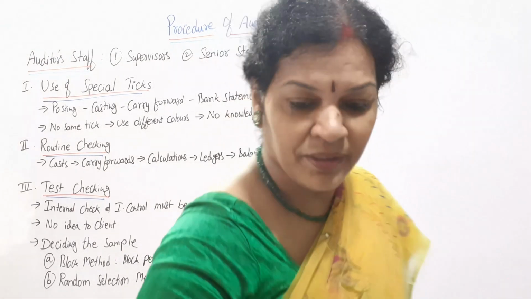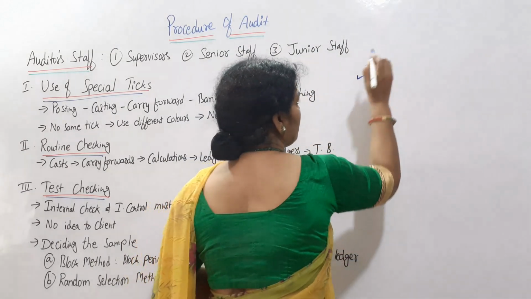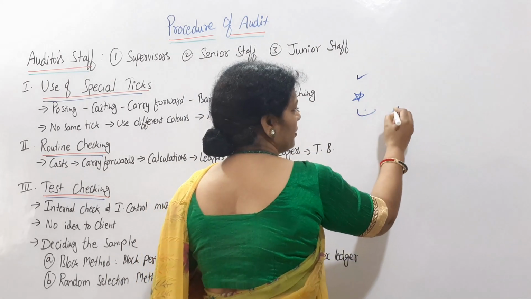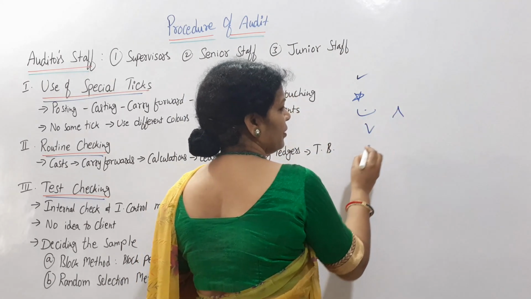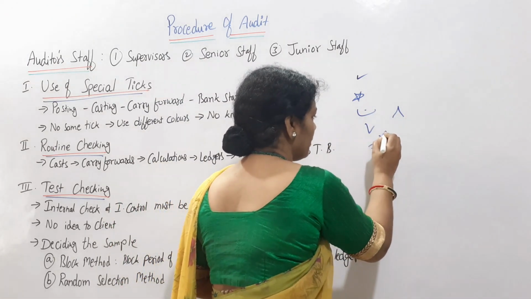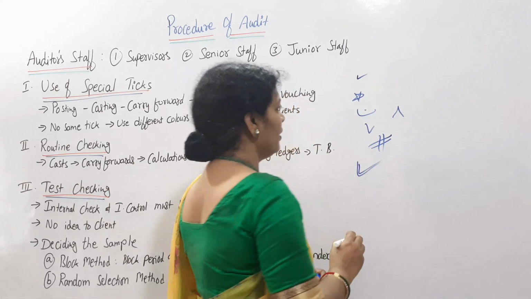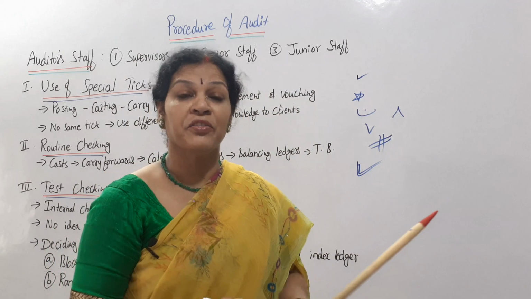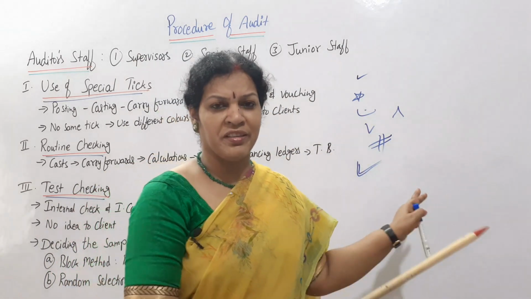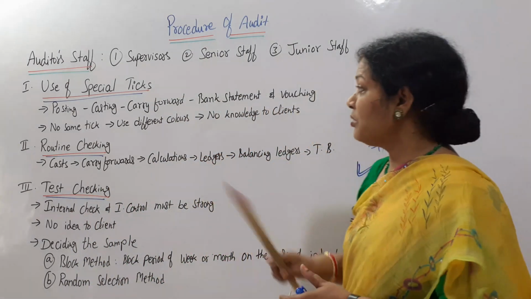For example, generally I am telling you, sometimes people use this tick mark, or this one, or this, or like this, different marks, different tick marks. It can be more than this also. Just for example, every auditor has their own tick marks and uses them.